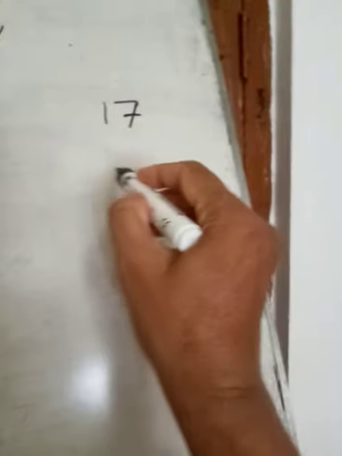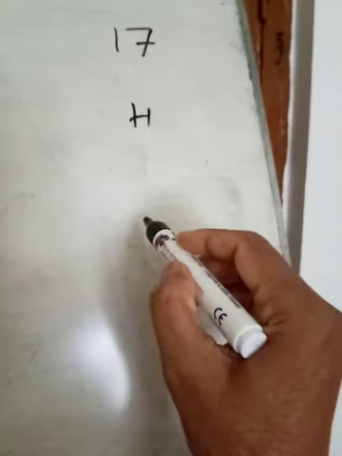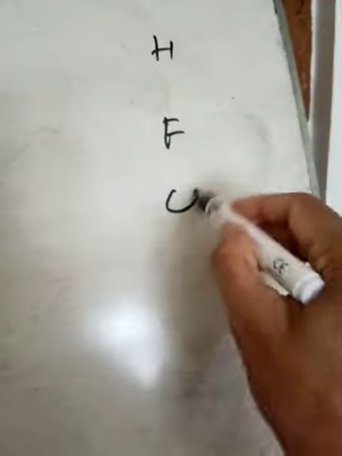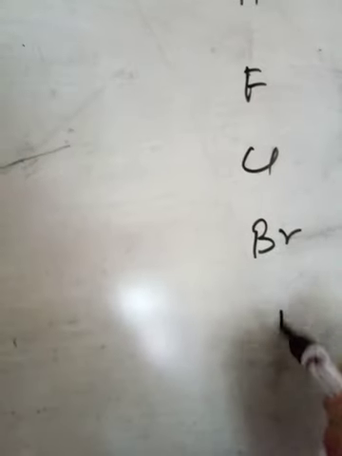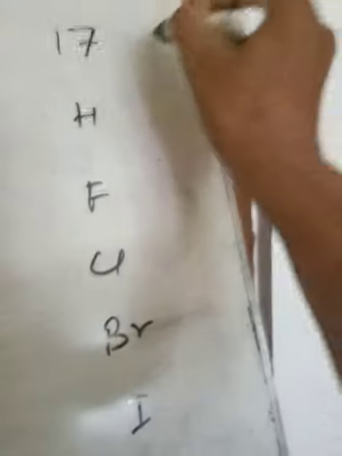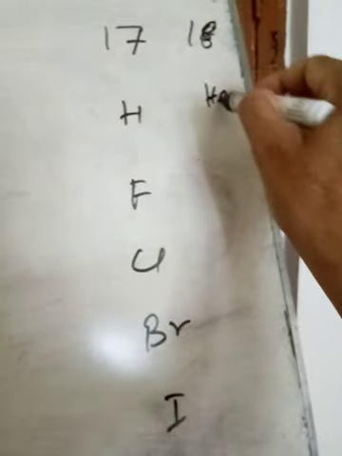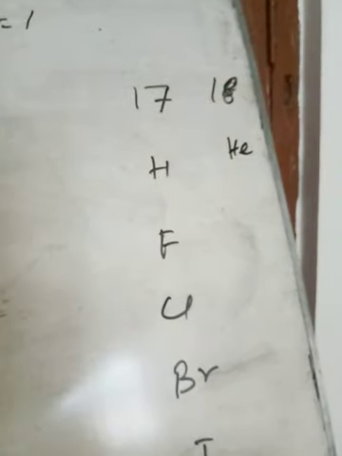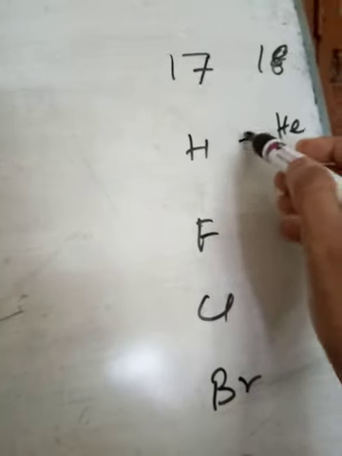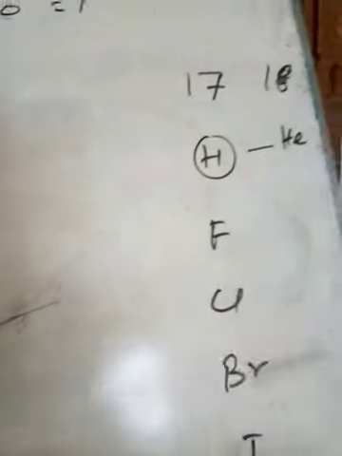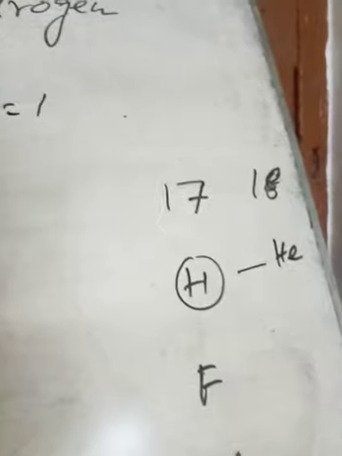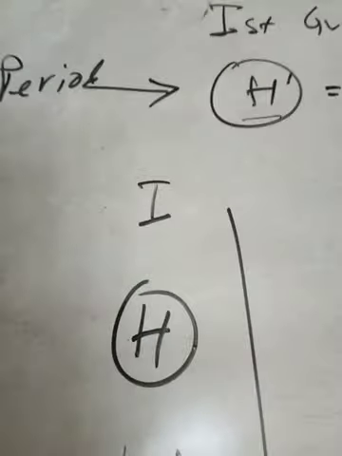That means in group 17 you may place hydrogen with fluorine, chlorine, bromine, iodine, astatine. The next element after hydrogen is helium, so before helium, hydrogen can be placed in group 17, but it has been placed in group 1.